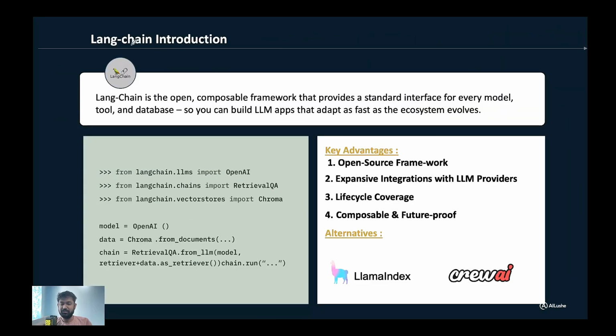Now coming to Langchain, right? So first understand what this Langchain means. Here the first term is lang, which is nothing but language, and the second term is chain.